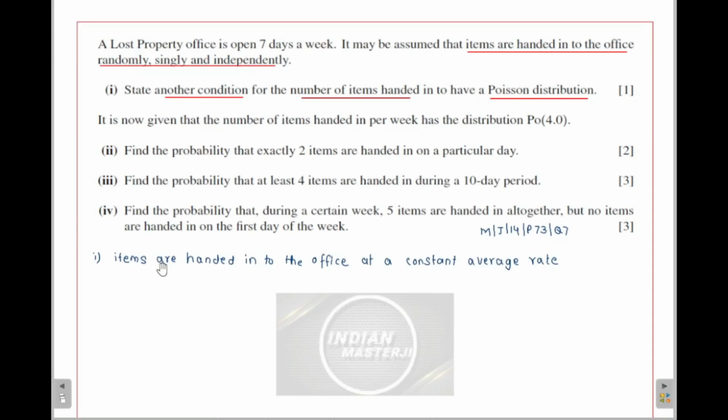Let's go to the second part. It is now given that the number of items handed in per week, so here the interval of time they have given is per week, follows a Poisson distribution with a mean value of 4.0 or 4. Then they are asking, find the probability that exactly two items are handed in on a particular day. So here the time interval they have given is for a week, but they are asking for a day.